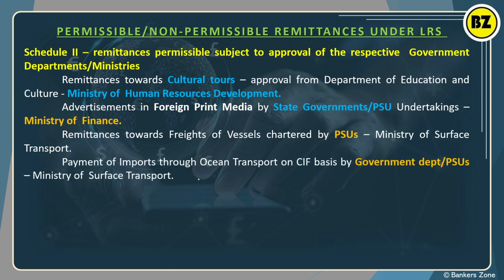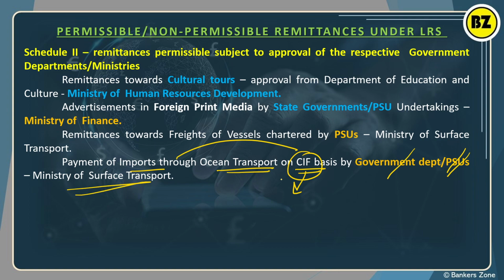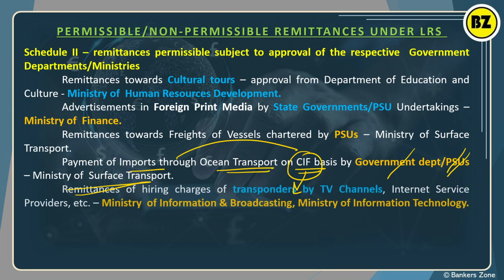In such cases also where the import is through ocean transport on a CIF basis. CIF means cost, insurance and freight. We have discussed it in detail, right? So don't worry. If you are paying charges for ships, basically by government or a government undertaking institution, for them also you have to take permission from the Ministry of Roadways, that is the Ministry of Surface Transport.